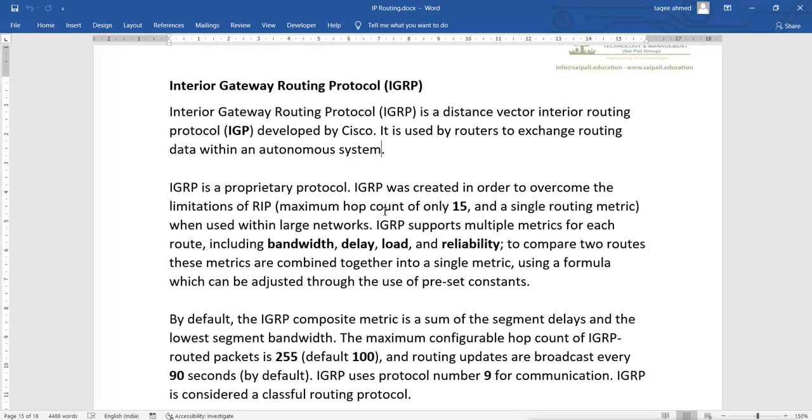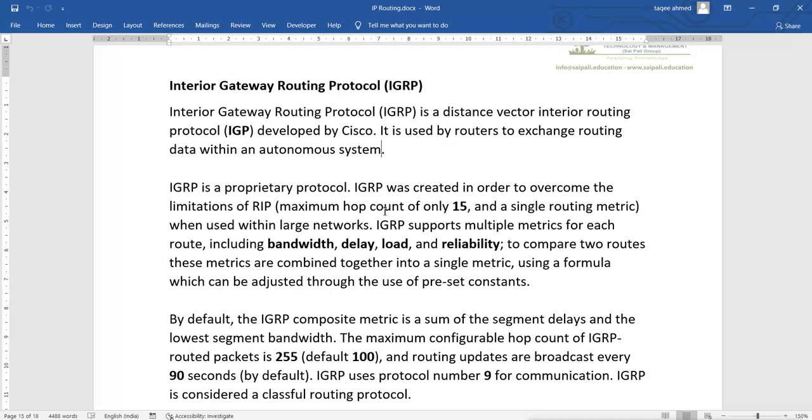For finding a path to the destination, any routing protocol checks two things. First, the AD value. The first priority is the AD value, so the minimum AD value is more reliable. They will take the path whose AD value is less than the other path. If you have two paths to reach the destination network, the router will choose the path with the lower AD value. But if the AD values are the same,